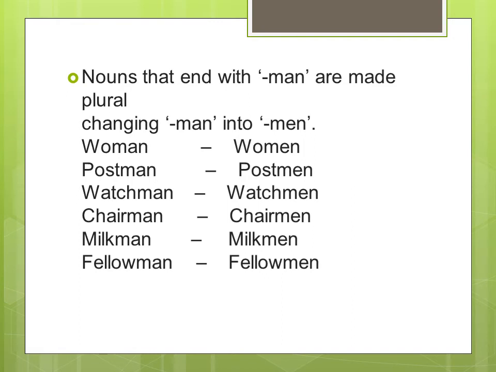When we make compound nouns with the word man or woman, how do we make the plurals of these? So if we see what we add with man, like postman or chairman or milkman, these examples you can see on the slide also. Like postman, the plural will be postmen, watchman, the plural is watchmen, chairman, chairmen, milkman, milkmen, fellowman, fellowmen.